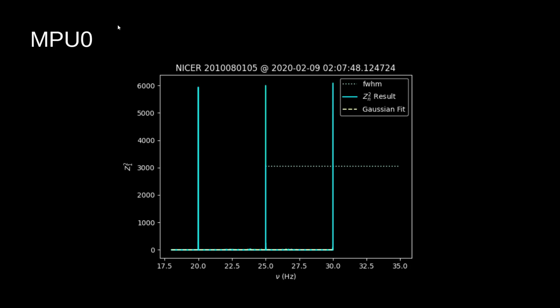But since quite a lot of that was done looking at data gathered from observations of the Crab pulsar, I was concerned about looking at the 18 to 30 Hertz noise that was reported, since the Crab pulsar's spin frequency, at roughly just below 29.6 Hertz, would be present in that 18 to 30 Hertz range. But as you can see, we clearly have some noise in this MPU0 unfiltered data.